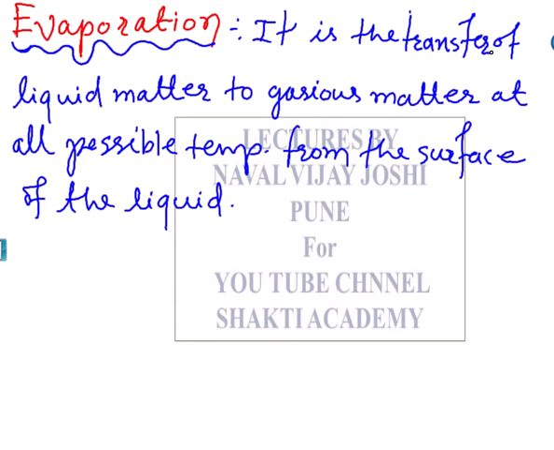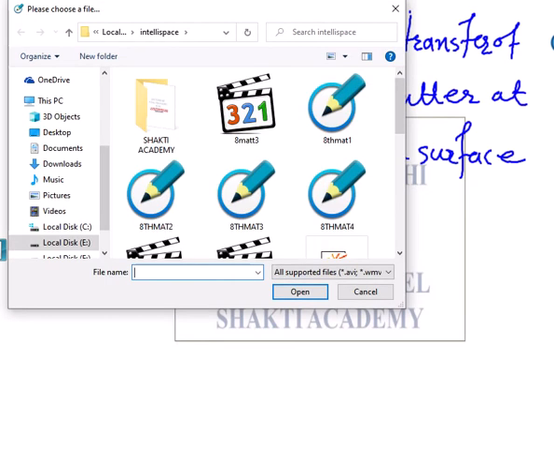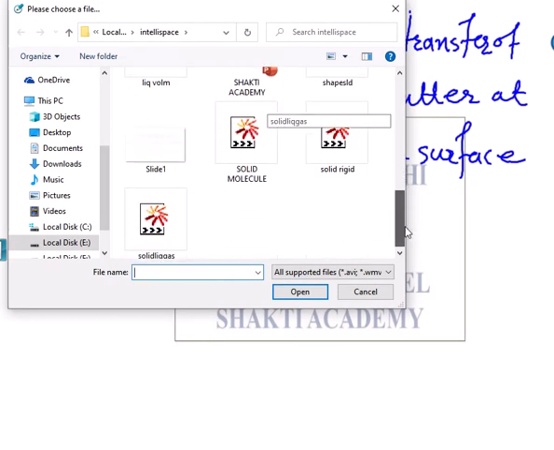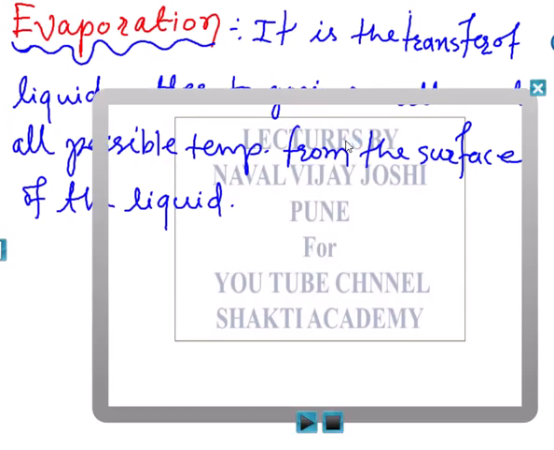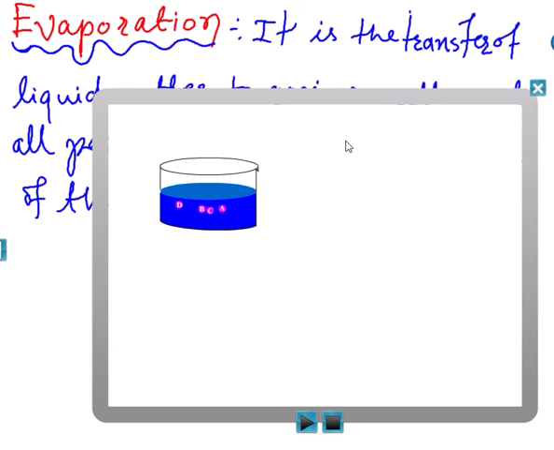For this, we are as usual understanding the process through animation. What I have shown here is a liquid taken in a glass beaker and four molecules, A, B, C, D, wandering here and there within the liquid, because on the basis of kinetic theory of matter we learned that inside the liquid the molecules are wandering here and there. Now what happens during this journey, they collide with each other.